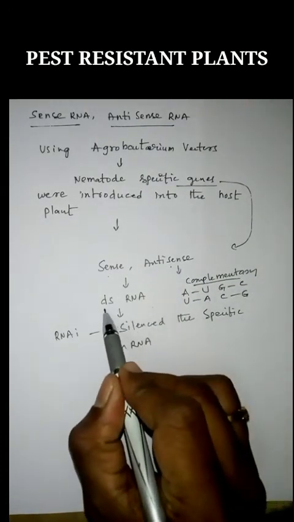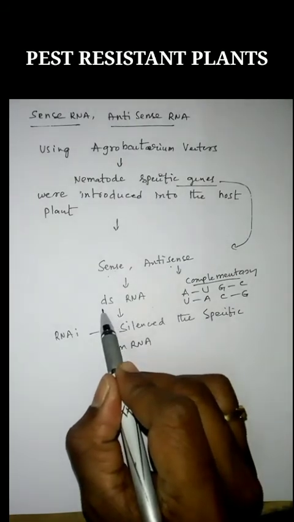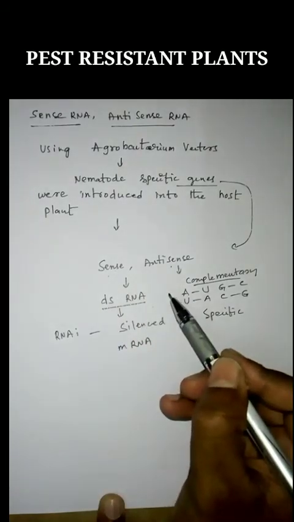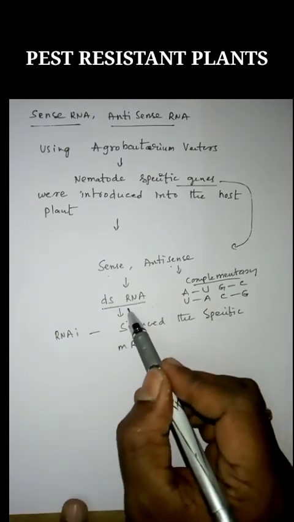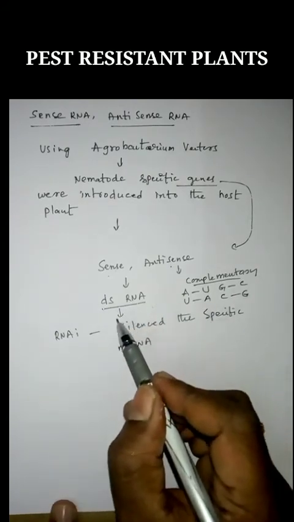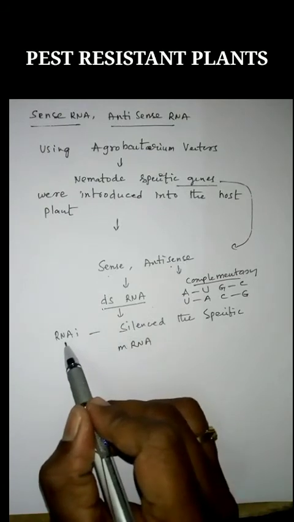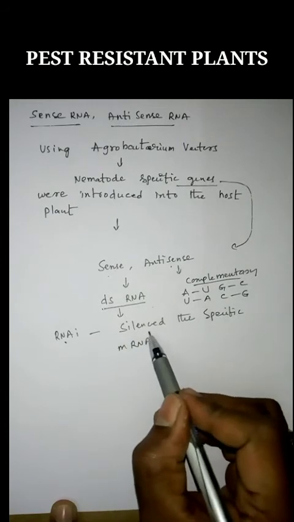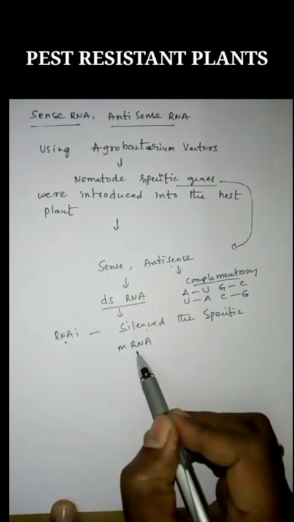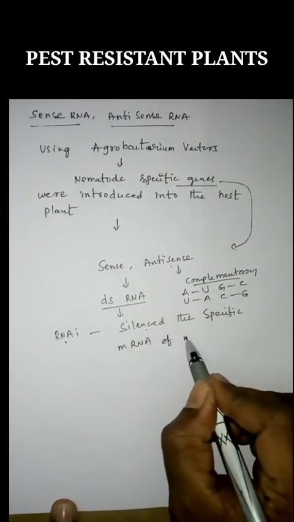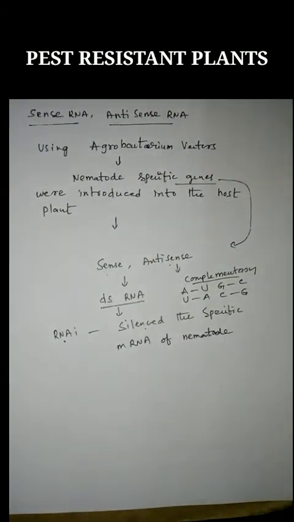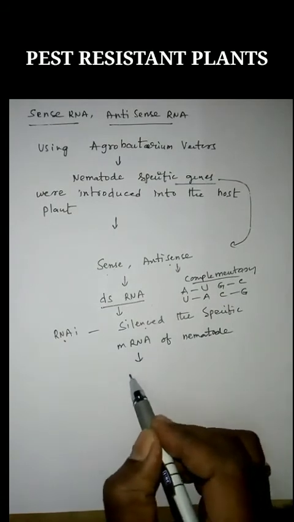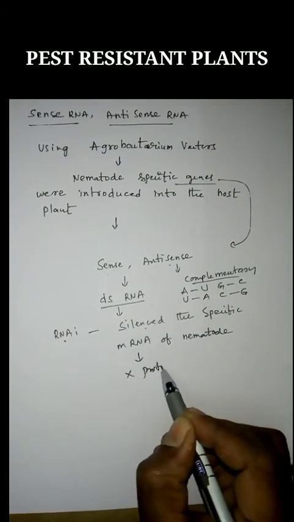As they are complementary to each other, they form double-stranded RNA. If the double-stranded RNA is formed, then RNAi is initiated. If RNAi is initiated, it silences the specific mRNA of the nematode. If the specific mRNA is silenced, there is no protein.